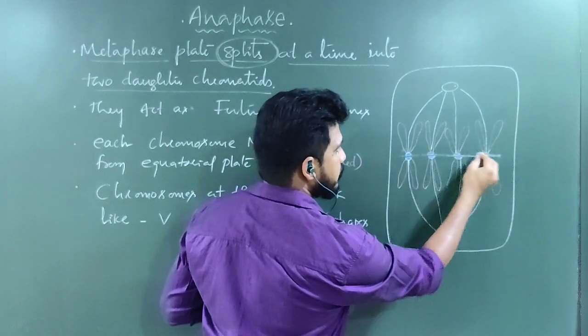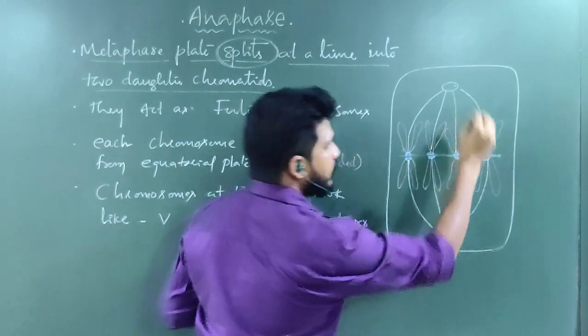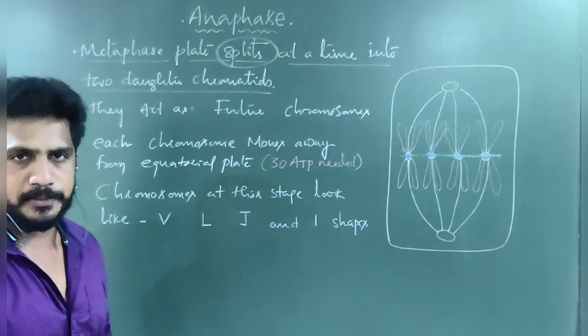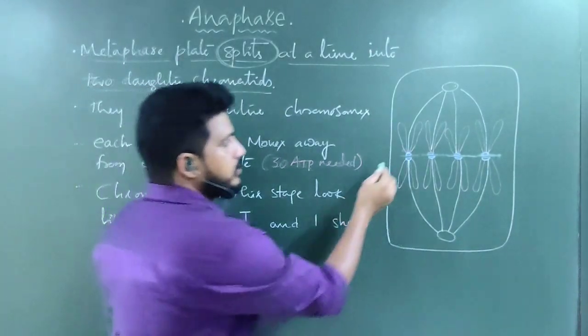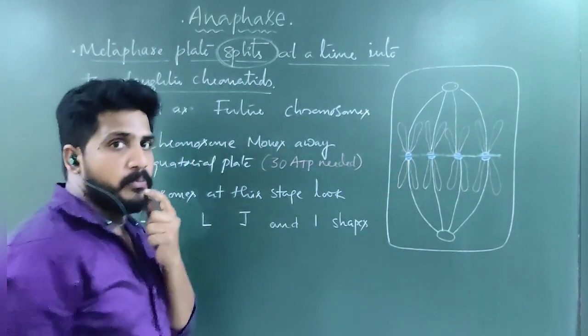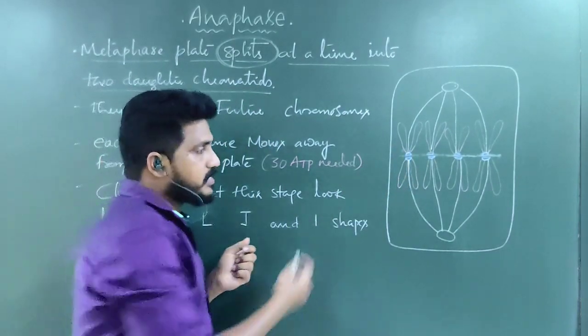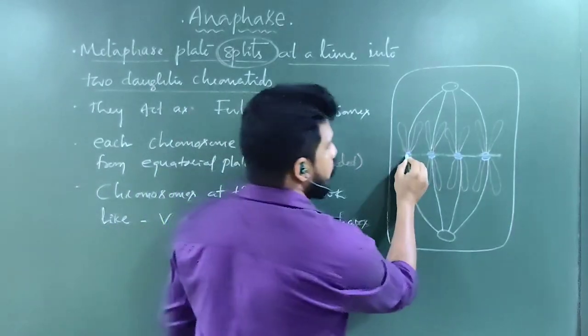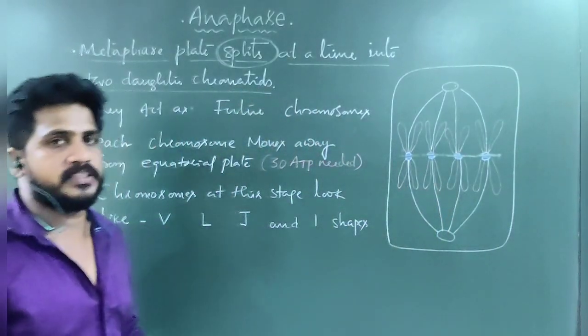So the result of splitting of the metaphase plate is a centromere and two chromatids, half of the chromosome. Understand? With the same information. Clear? So this is the early anaphase.